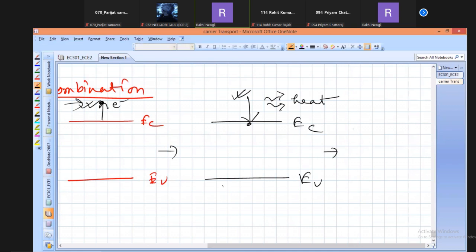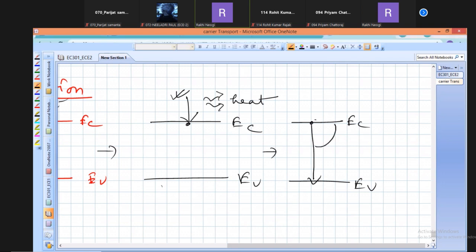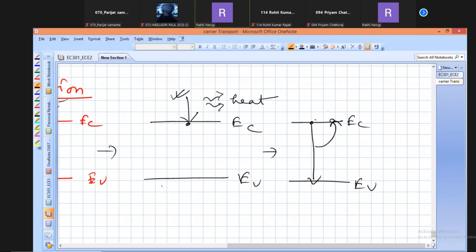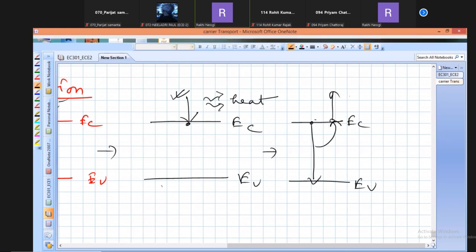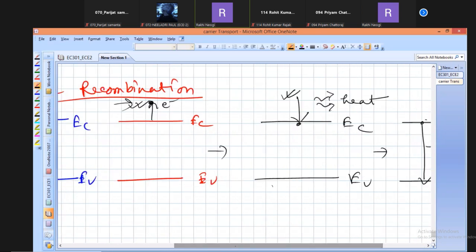After that, what will happen? Again, same process. That means these electrons from the bottom of the conducting band will make the transition to the top of the valence band. It will recombine, but during this recombination process, the energy is not being radiated, rather it is given to the third electron staying there in the conducting band. By absorbing the energy, the third electron will make the transition to the higher energy state in the conducting band. So it is repeated. Here you see these electrons and holes are recombined together.